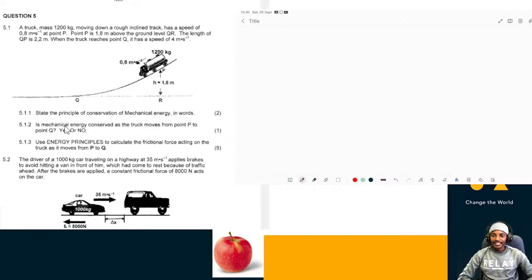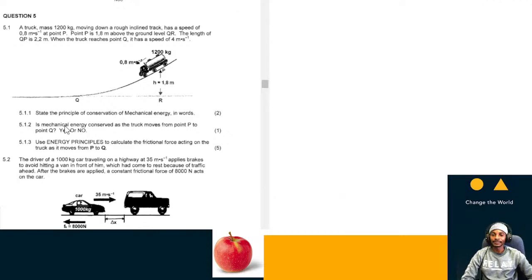We have a truck of mass 1,200 kg, which is moving down a rough inclined track. And this truck has a speed of 0.8 meters per second at point P, where point P is 1.8 meters above the ground level QR.